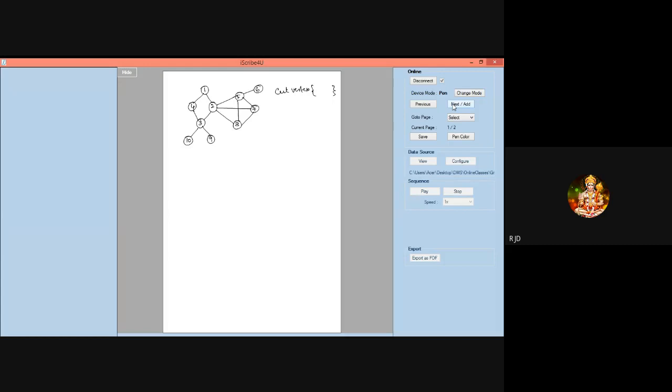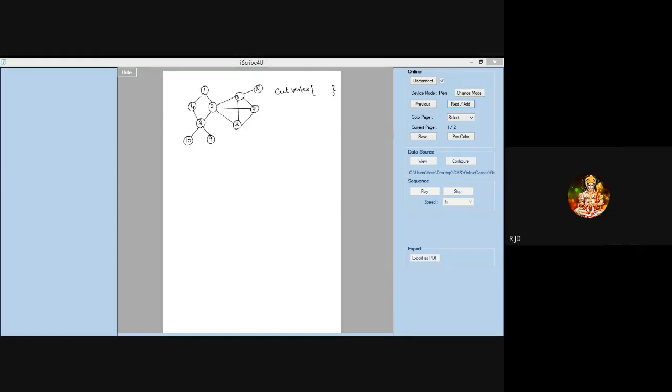Please mute. Please use the chat window to represent your answers.